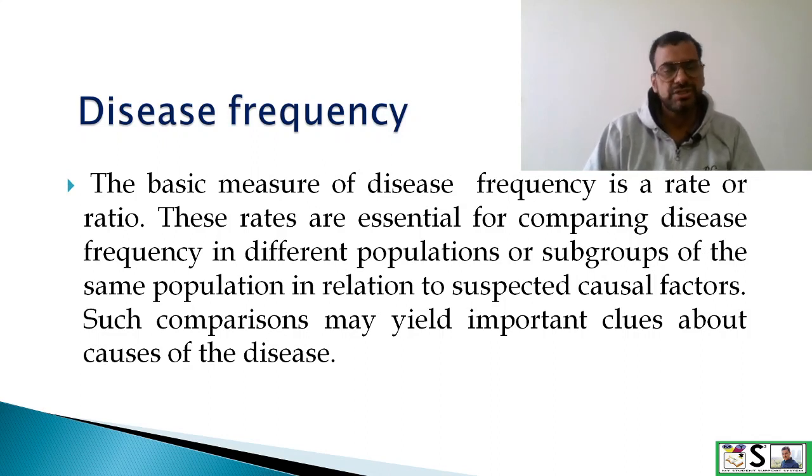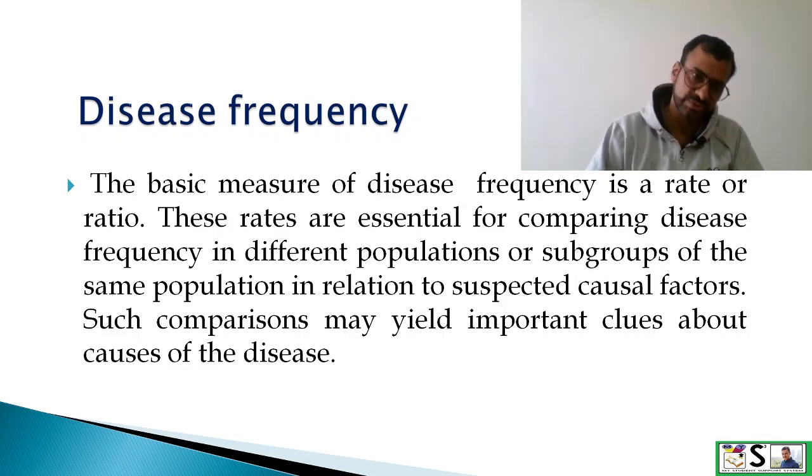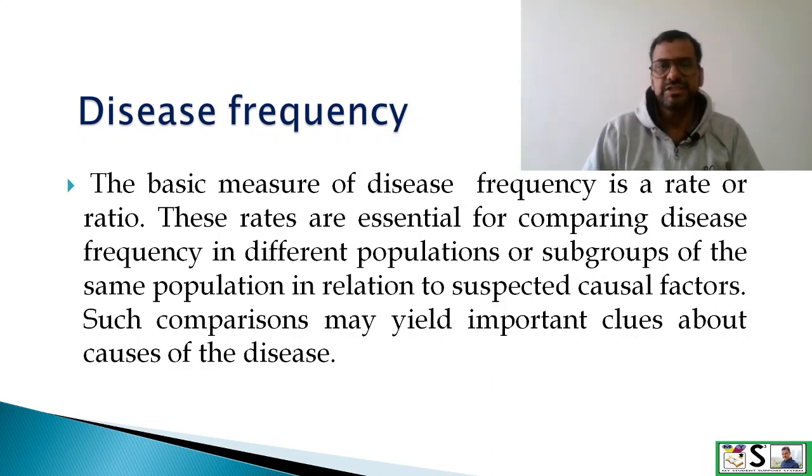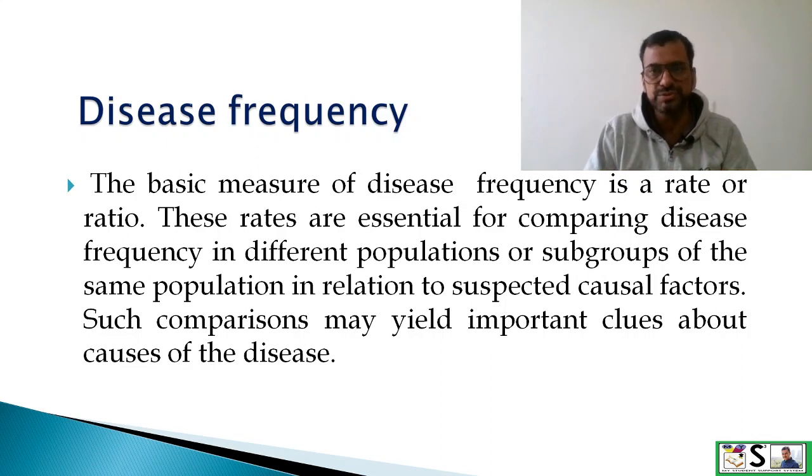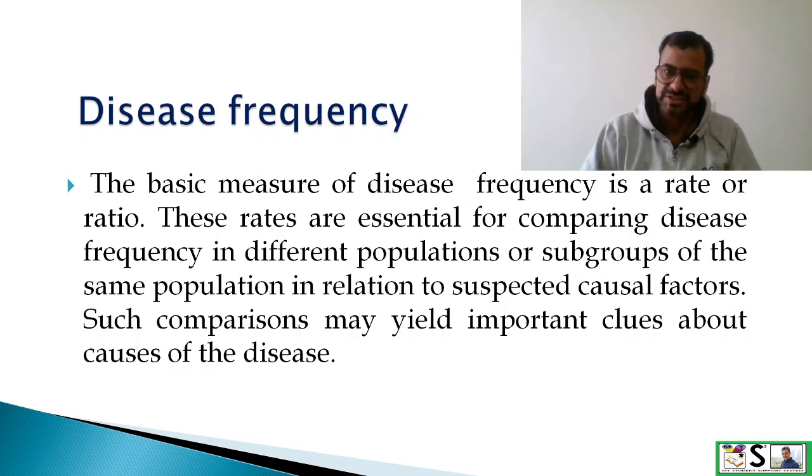The basic measure of disease frequency is a rate or ratio. These rates are essential in comparing disease frequency of different populations or subgroups of the same population in relation to suspected causal factors. Such comparisons may yield important clues about causes of the disease.